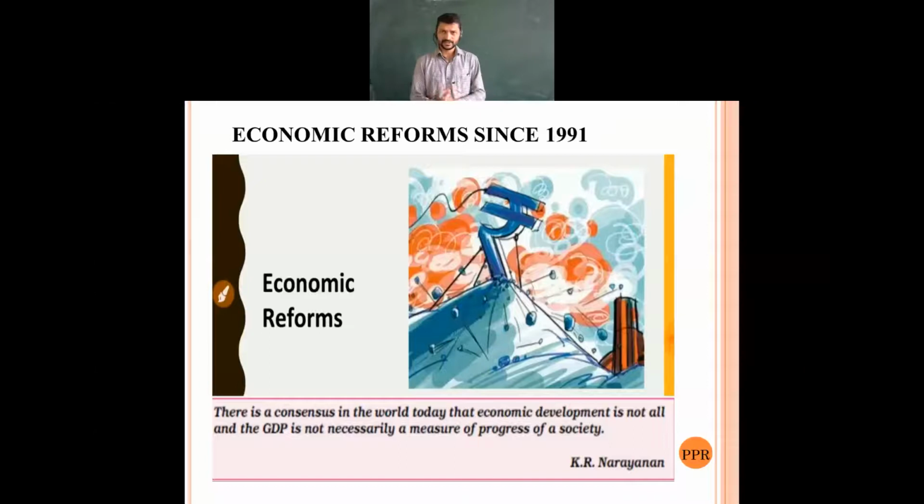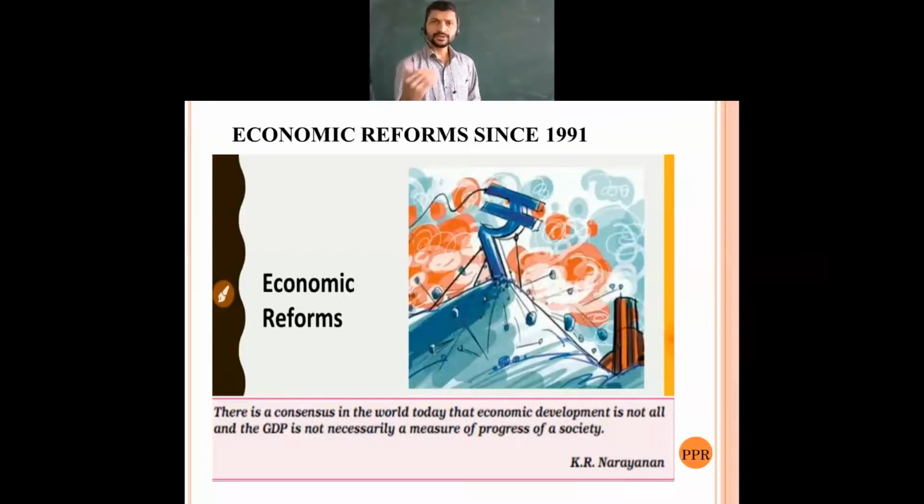If our economy is giving more and more gross domestic product, that is GDP, it is not sufficient to develop our nation. That is what you can see in the thoughts of K.R. Narayanan. What he means is that there is a consensus in the world today that economic development is not all, or that GDP is not necessary to measure the progress of society.